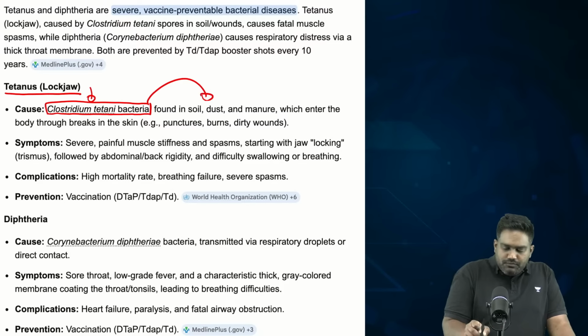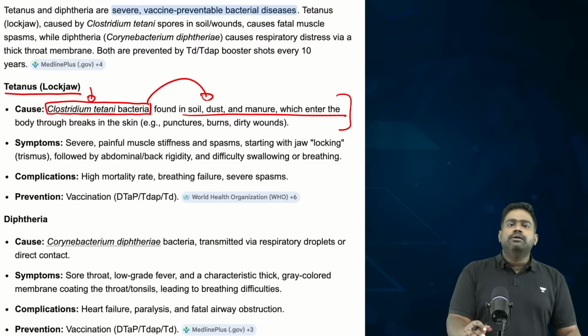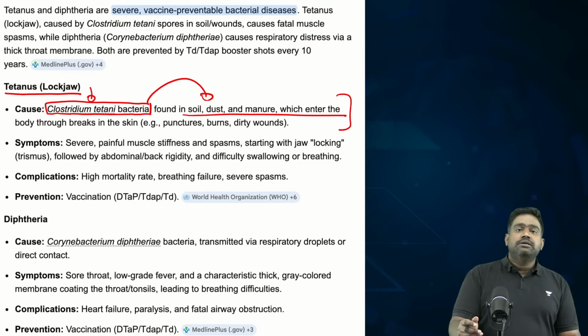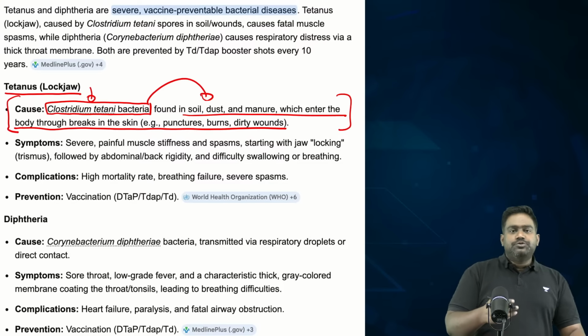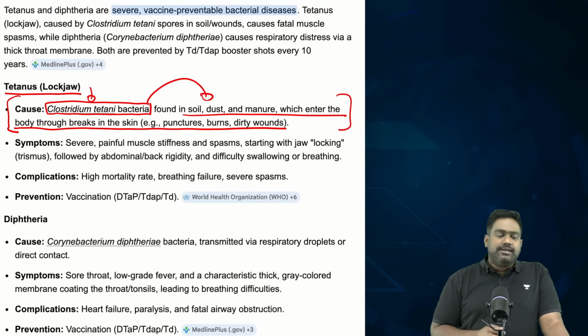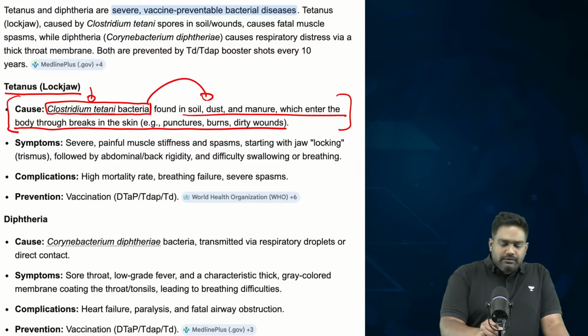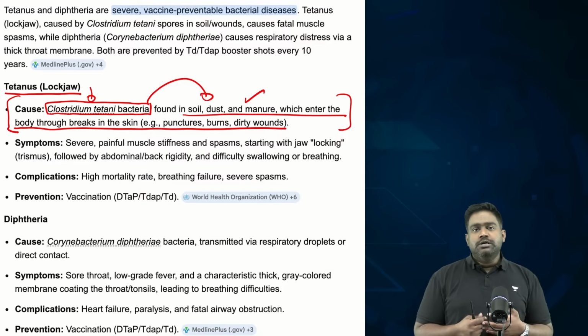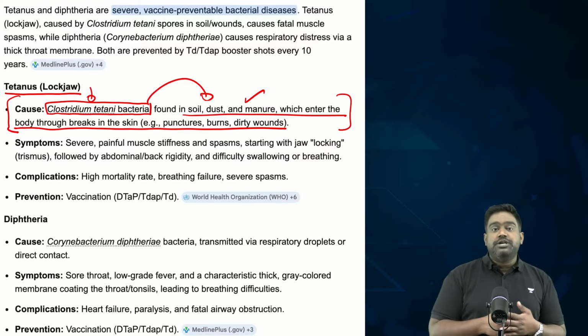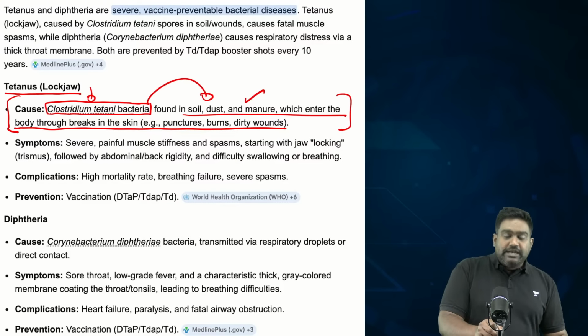which is found very commonly in soil, in rusted metal objects, in dust. So, whenever you have a major wound or a rupture, it can easily enter your bloodstream, which can cause the infection. That's why when you suffer such injuries, when you're playing, you fall, you have a scratch or a bruise, or you scrape yourself against a rusted object, immediately your parents would have rushed you to get a tetanus shot.